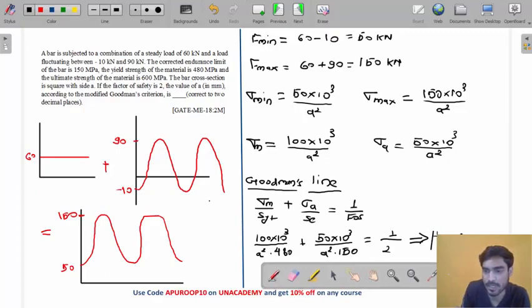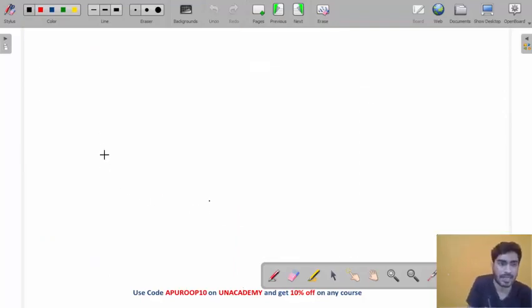According to which criteria? According to modified Goodman criteria, the answer is 32.91. Okay, then, my friend, we also have to use Langer's criteria. We also have to use Langer's line.